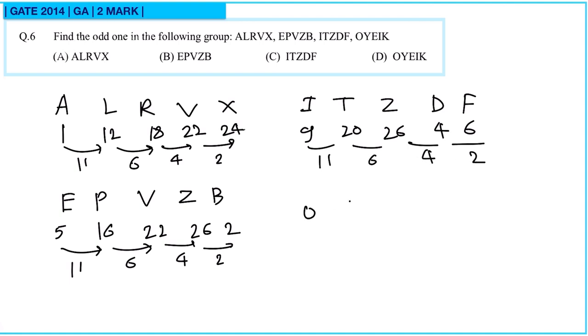For the last option O, Y, E, I, K, the corresponding numbers are 15, 26. So this difference is 10. So obviously option D is the correct answer.